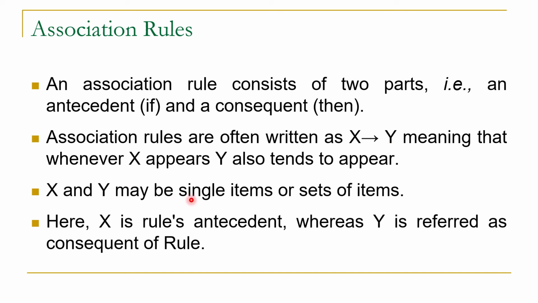Here X and Y may be a single item or a list of items. X is considered the rule antecedent, whereas Y is considered the consequent of the rule. And X to Y means that if X appears in the transaction, then Y will also appear in the transaction. Each association rule has a corresponding percentage value, which indicates the probability of finding X and Y together in the transaction.